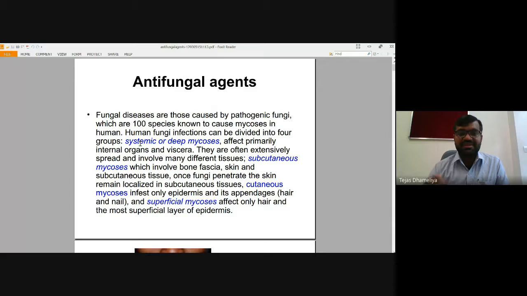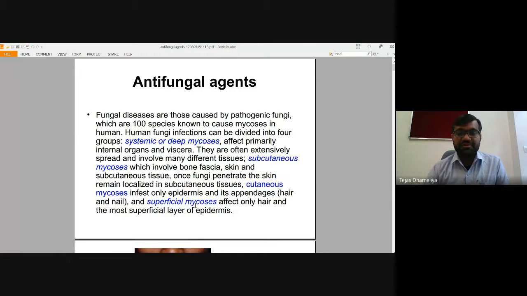It may be systemic, or it can be cutaneous, or subcutaneous fungus. It depends on where they actually grow, whether in the internal organs of the body or the superficial organs, or sometimes affecting the skin, bone, or subcutaneous tissue. Cutaneous mycosis can affect the epidermis or sometimes appendages such as hair and nail.